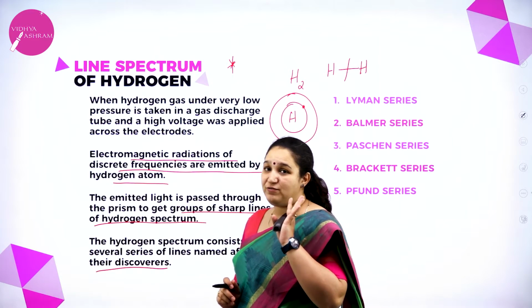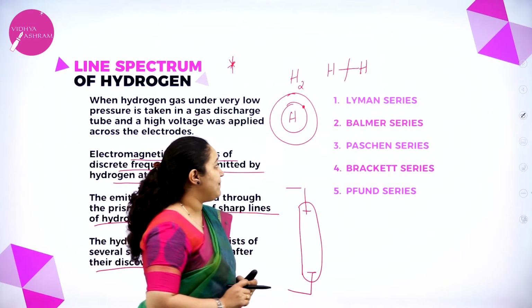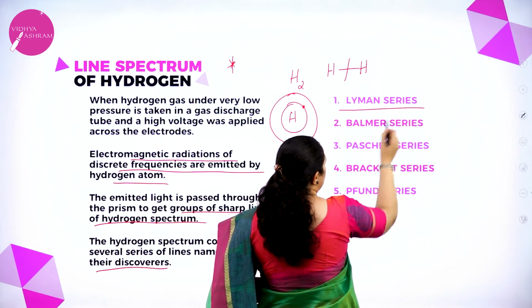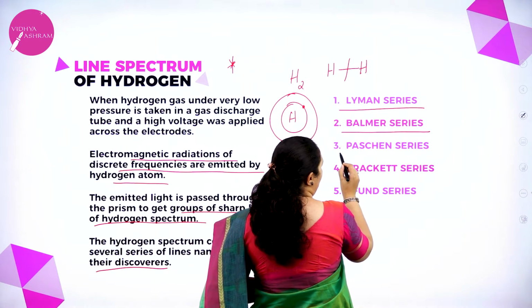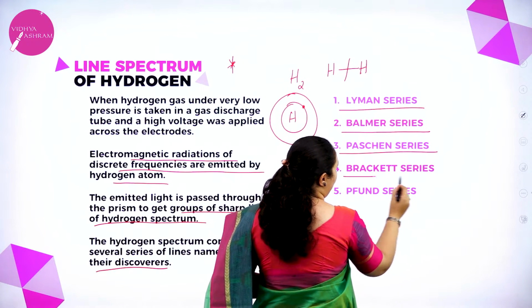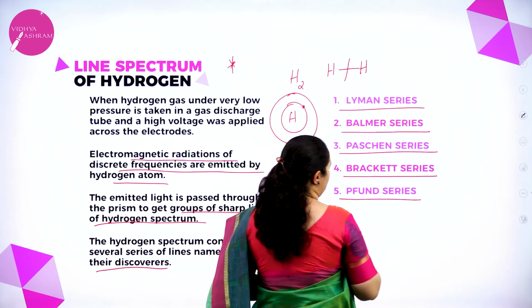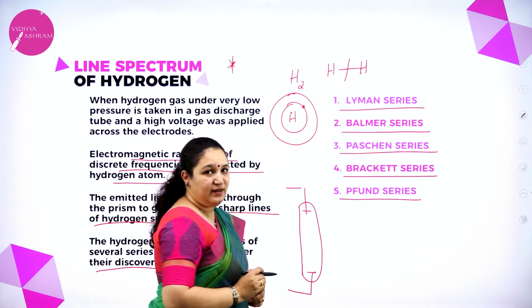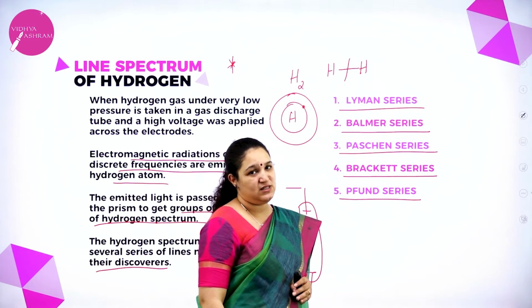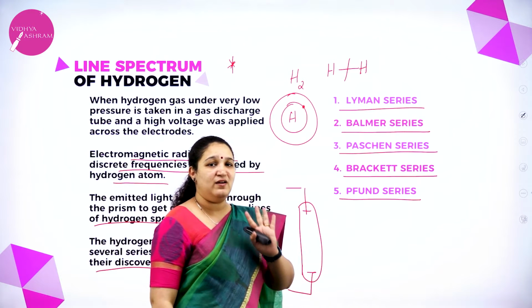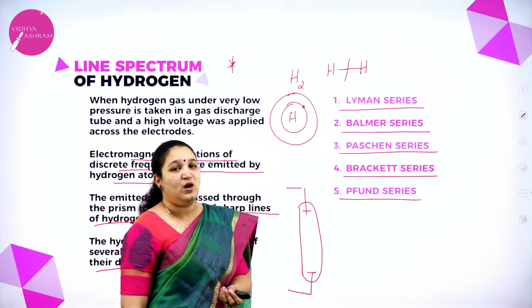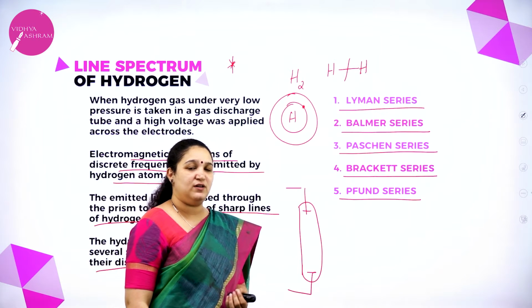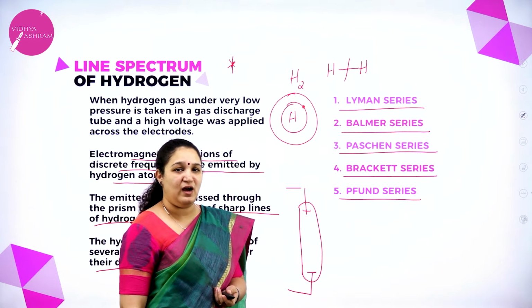There are 5 series of lines: Lyman series, Balmer series, Paschen series, Brackett series and Pfund series. P is silent here, we call it Fund series. These are the 5 series of lines discovered in the line spectrum of hydrogen.